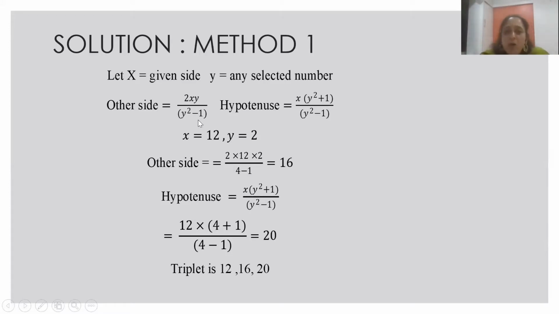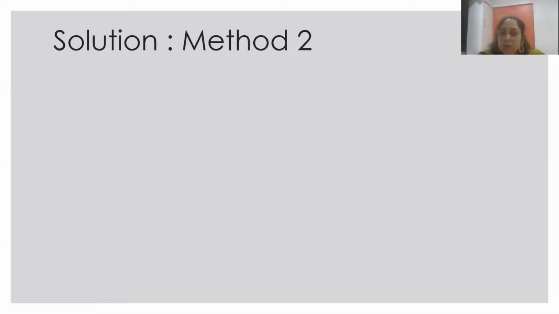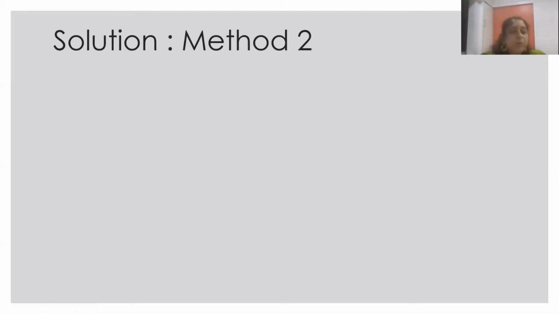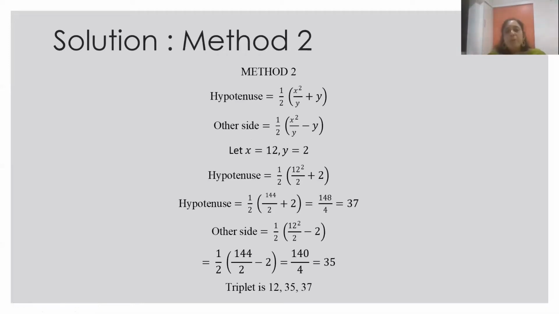Now there is also another method he has suggested, and he mentioned in the shloka that, dear girl, tell me by both methods what answers you are going to get. So he is clearly asking her to find the answer by both methods. So this is method 1, and now this is method 2, where the hypotenuse is half of x square upon y plus y, and the other side is half of x square upon y minus y. So comparatively this formula is very simple.